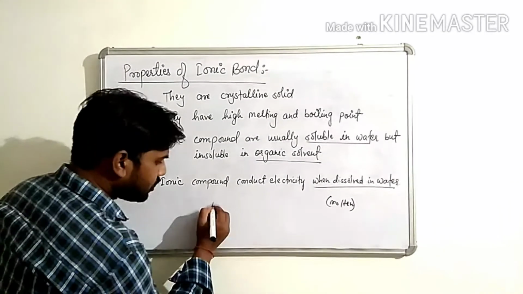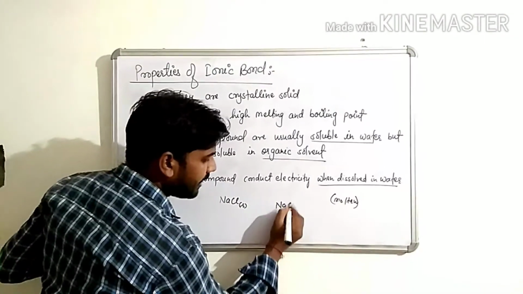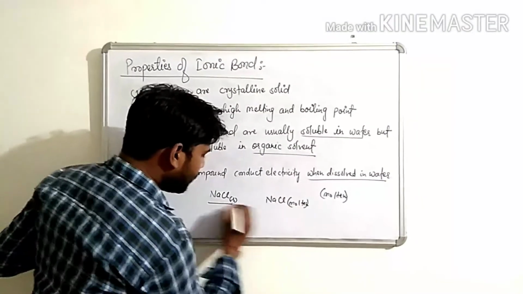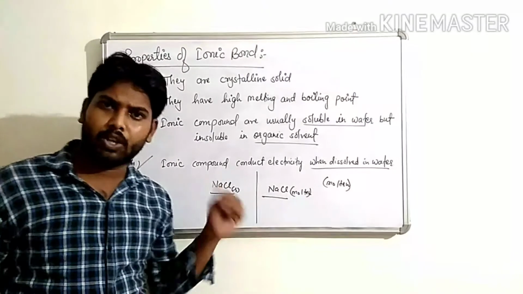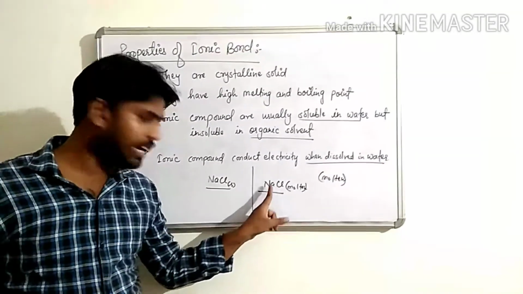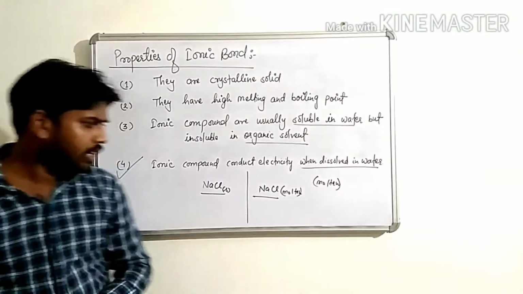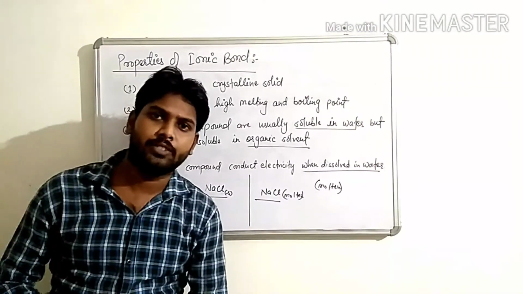Suppose, children, sodium chloride in solid state and sodium chloride in molten state. Both are ionic compounds because both are made up of positive and negative charge, means metal and non-metal. But only the molten one can conduct electricity.